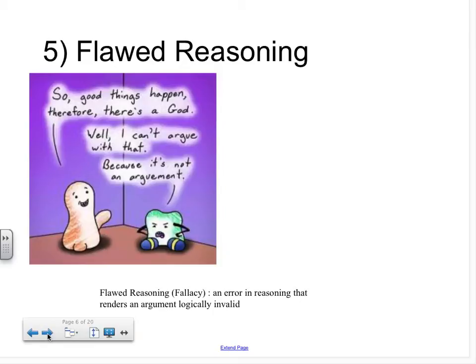And here's a brief example. So the ghost says to the tooth, "So good things happened, therefore there's a God." And the tooth gets angry and says, "Well, I can't argue with that because it's not an argument." So in this case, the ghost says, "So good things happen," which is a premise, but it does not guarantee that there is a God, which will foreshadow what we'll be looking at in the coming examples of flawed reasoning.